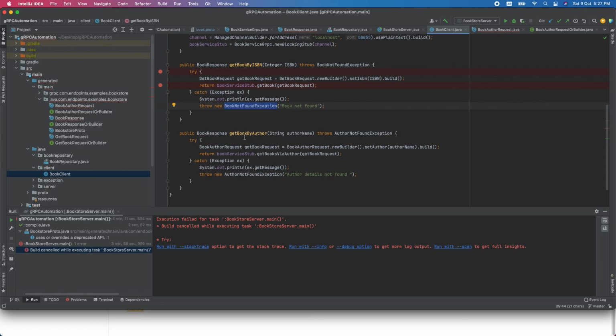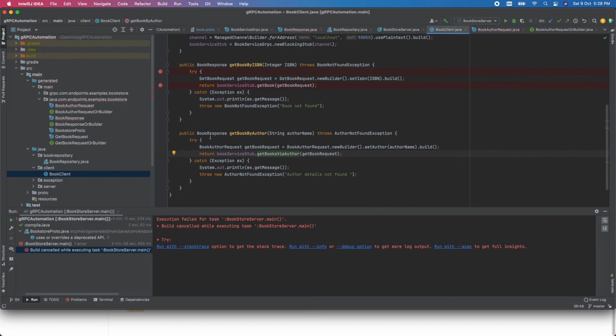The same thing I am doing here as well, where I am searching for a book via author. Here I am passing the author name as a string. Inside the code you can see the book author request. Book author request dot new builder, I am building an object here and setting the author name, dot build. So now the object is created. I am passing the same request object into this book service stub dot get books via author method.